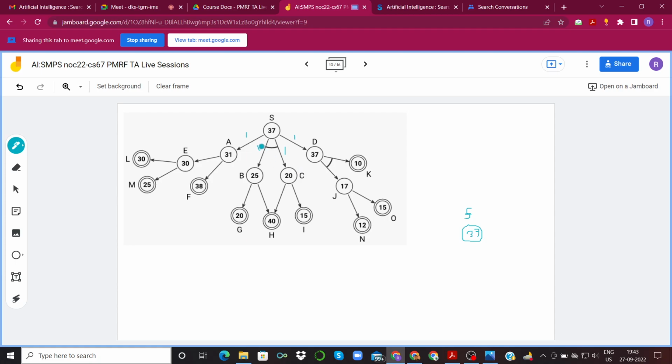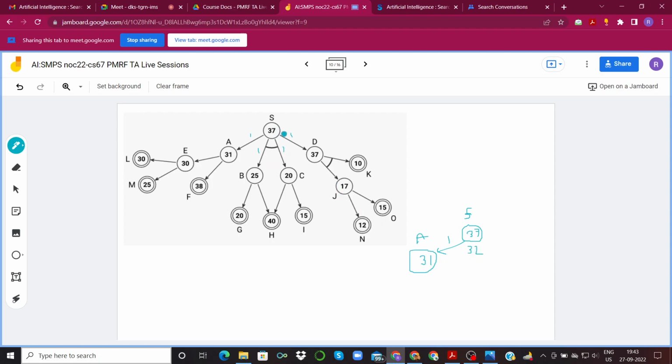Now we will look at which direction we should go in so that this cost is the least among the options that we have. One of the options is this A path. If we go via this A path, we will have the cost of 31 plus 1, which is 32. So let's note that down.